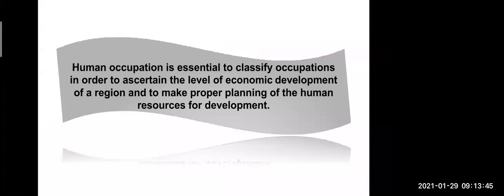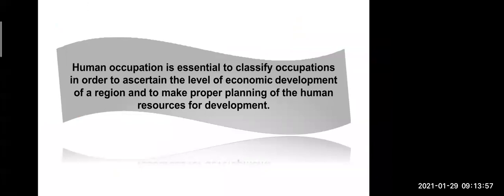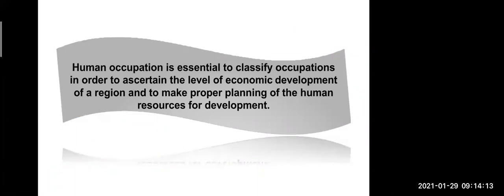Now see here, it is essential to classify human occupations in order to ascertain the level of economic development. We know that whatever occupation we do contributes directly to the economic development of our country. So the government has classified occupations into different types, so they can easily know which type of occupation is more common in a particular region, and according to that they can plan for human resource development.